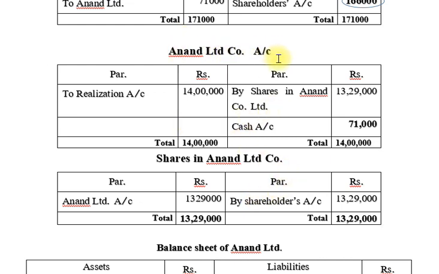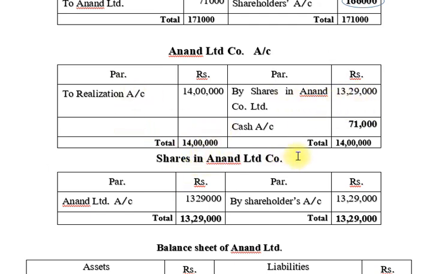Now the unlimited company account. So friends, first here I note down the realisation account. Okay, how much? 14 lakhs. And which particulars, the bifurcation? We offer 13 lakh 29,000 equity shares and 71,000 rupees cash. Now equal the total. Here we note down our purchase price, and then after we make the bifurcations. Which part we paid as our purchase price: equity share and cash. So very easily you prepare this account, friends.